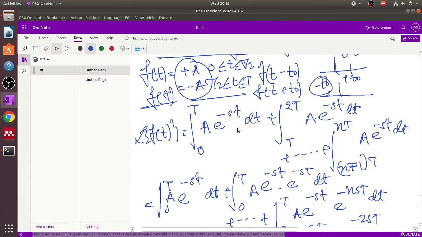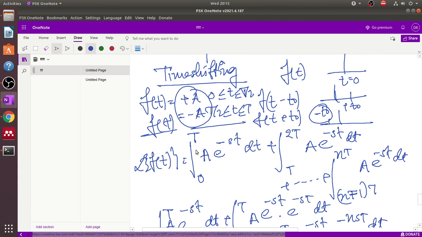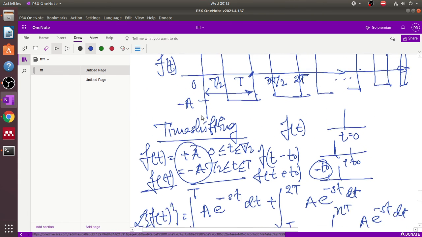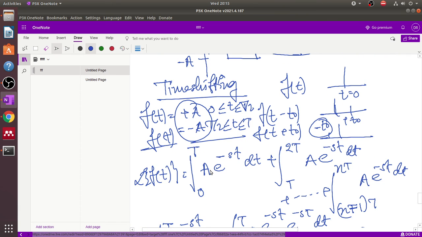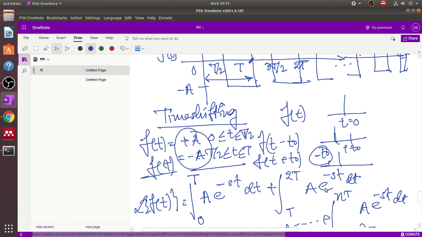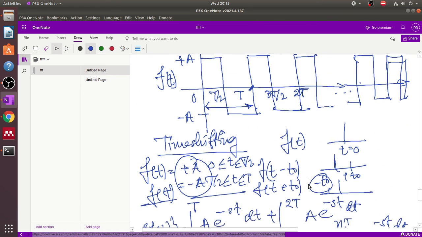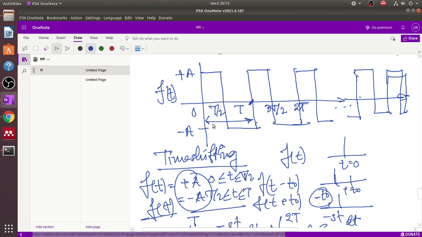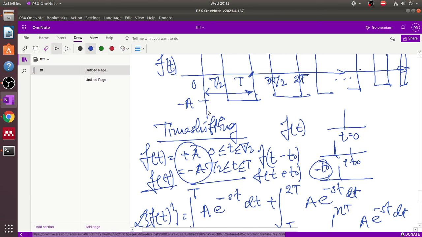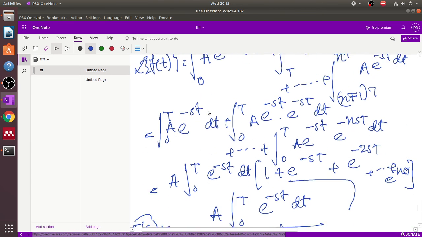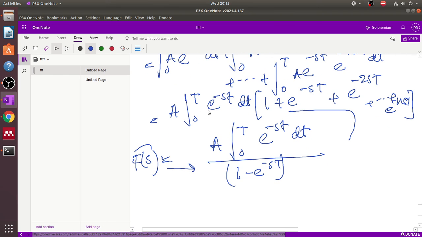Okay, so this is very important, and here we apply only 0 to T. For 0 to T, just consider the amplitude a. For T to 2T, here also apply the amplitude a. Okay, because all amplitude equals plus a, and peak to peak value equals 2a. So this is the mathematical formula of the Laplace transform of a periodic signal.